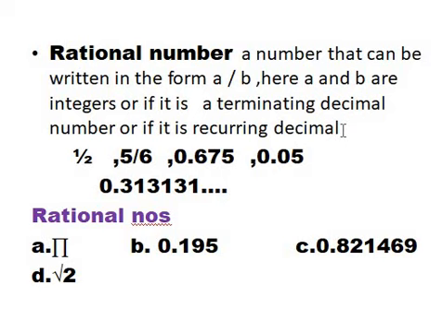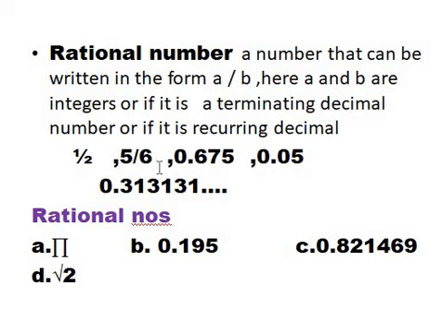Okay, now just like natural numbers, just like integers, positive integers, negative integers, we have another set of rational numbers in maths, right? So what is the definition? A number that can be written in the form of a by b, where a and b are integers.